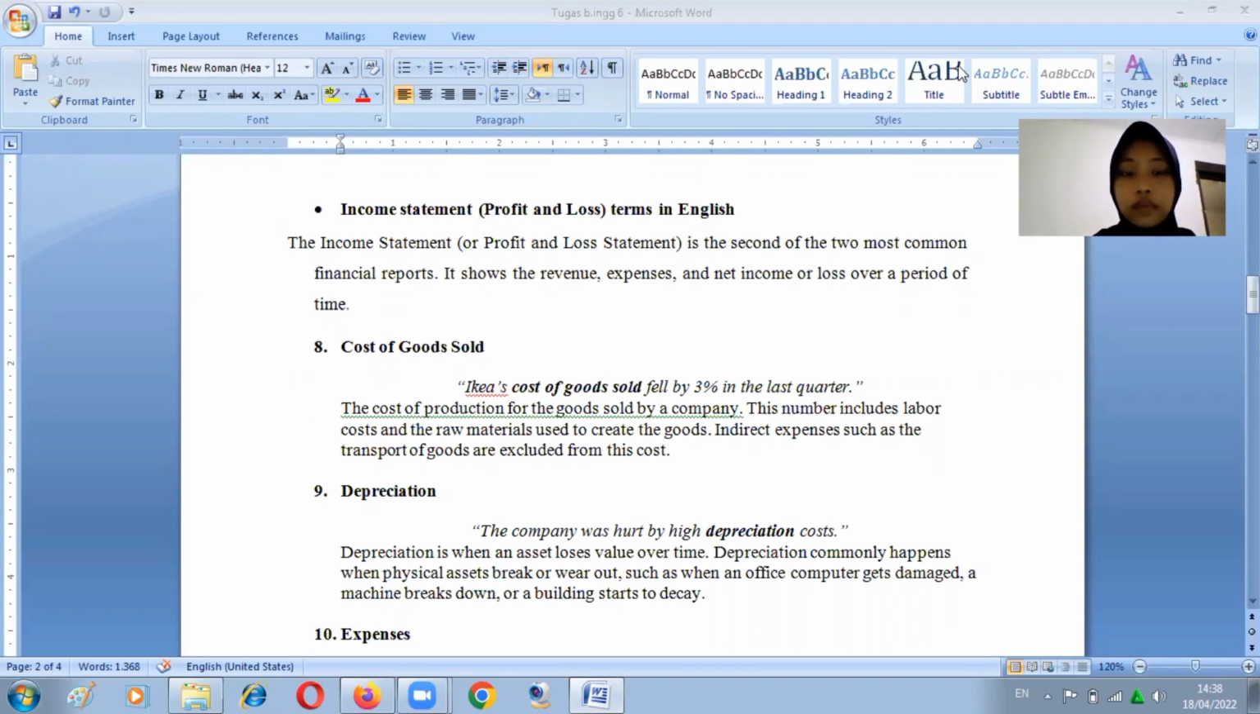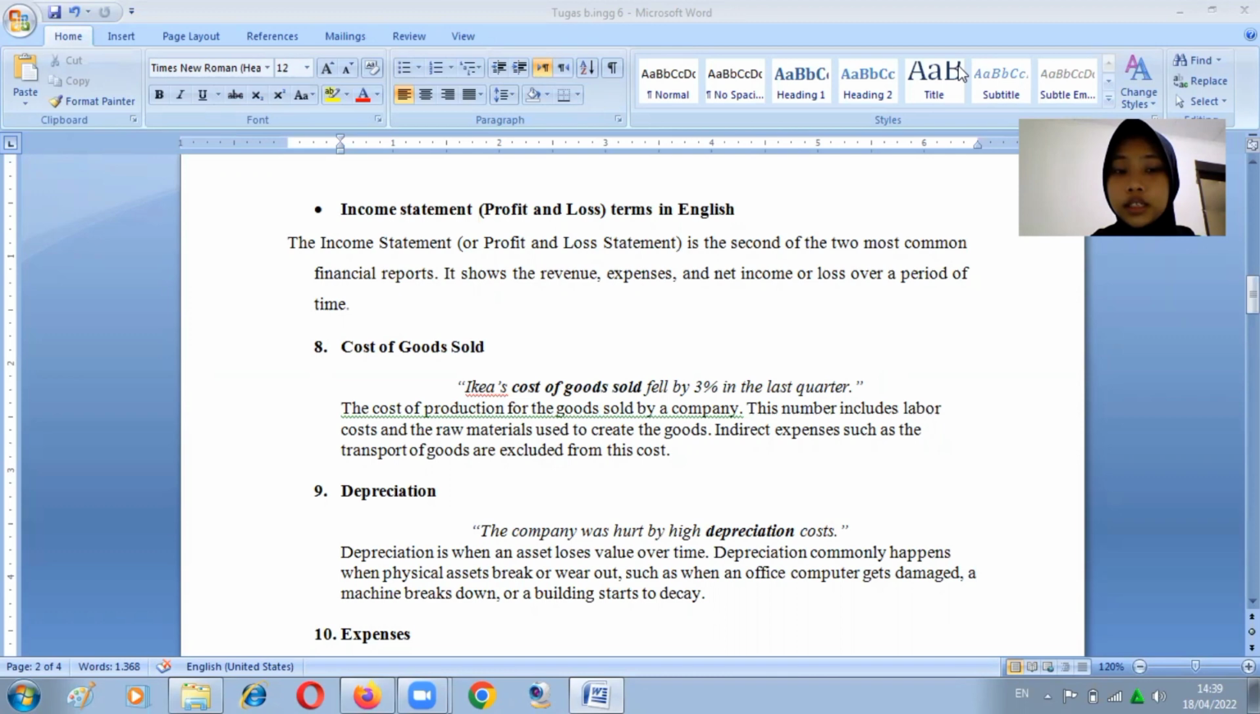8. Cost of goods sold. IKEA's cost of goods sold fell by 3% in the last quarter. The cost of production for the goods sold by a company. This number includes labor costs and the raw materials used to create the goods. Indirect expenses such as the transport of goods are excluded from this cost.